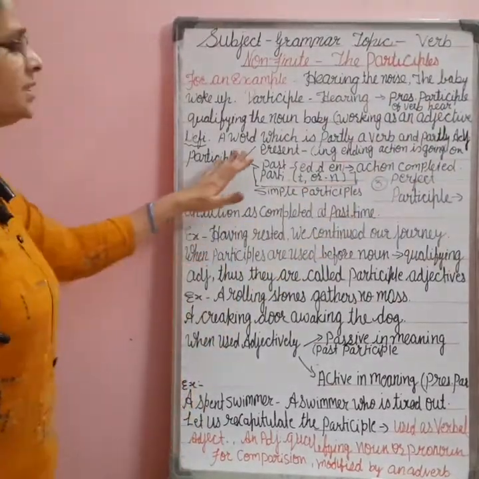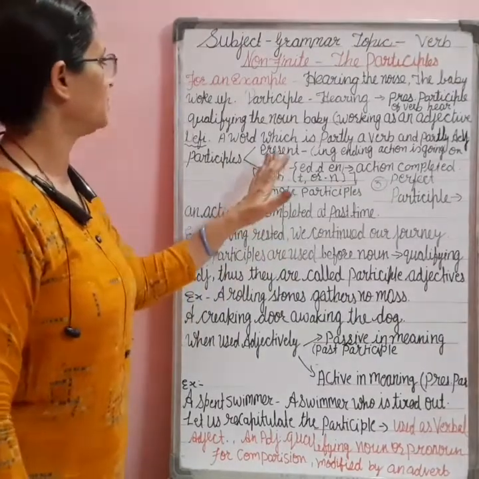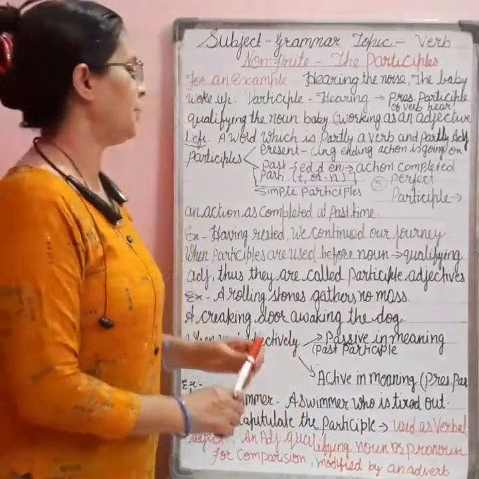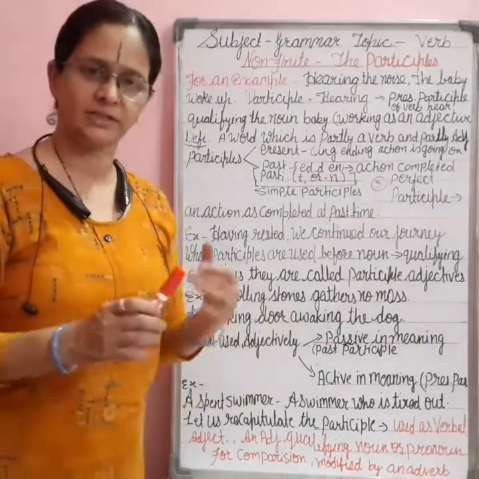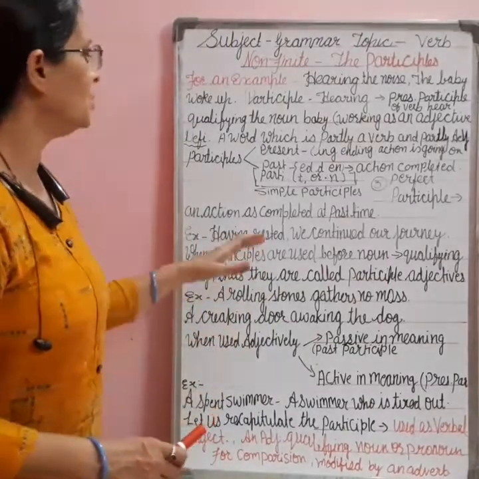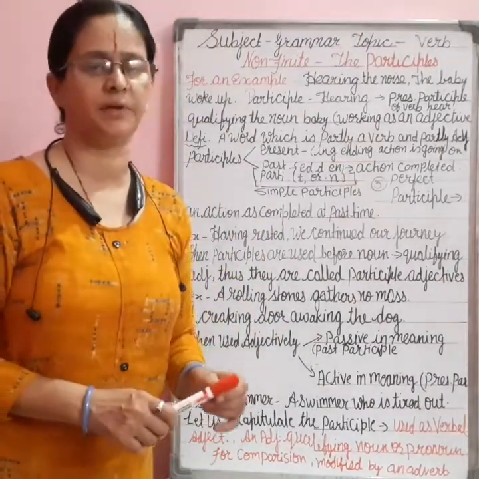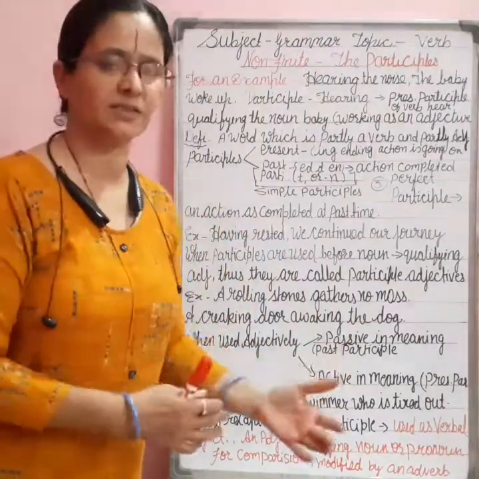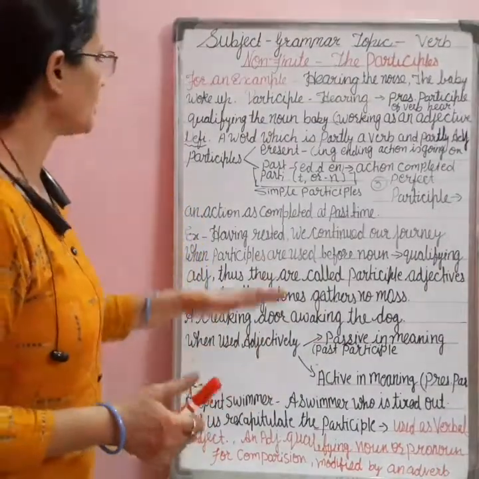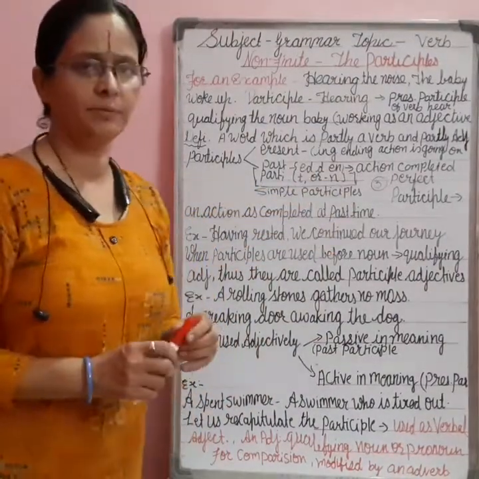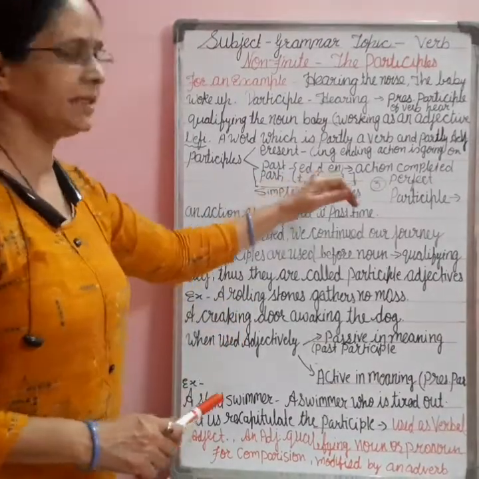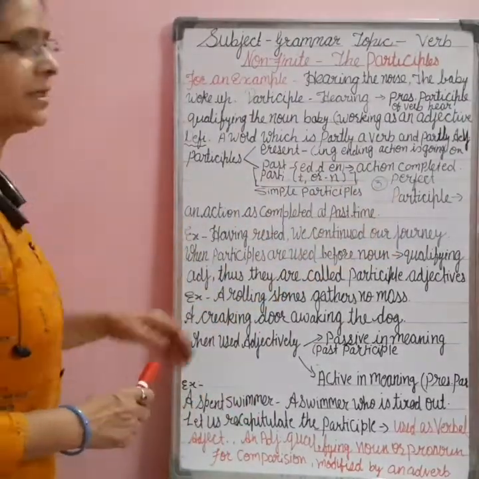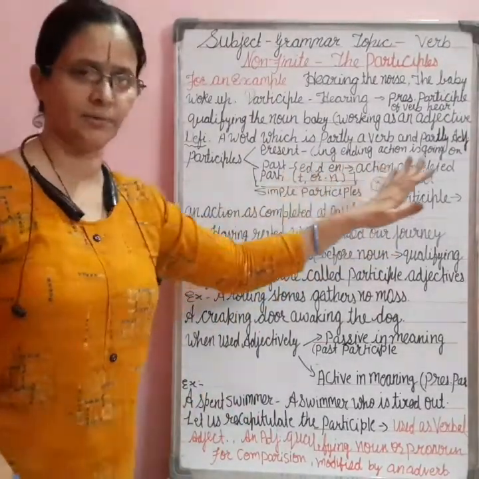Now, as I told you, there are two types of participle: present participle, which shows that the action is still going on, and past participle, which shows that the action is completed. But besides these two, we have known that there is one more participle, known as the perfect participle. Perfect participle shows that in some past time the action was over. For the past participle, the verbs end with ed, d, en, t, or sometimes n. Now it is showing that the action is completed.